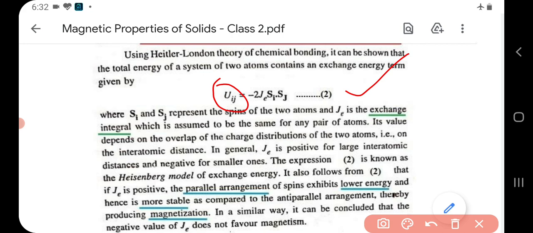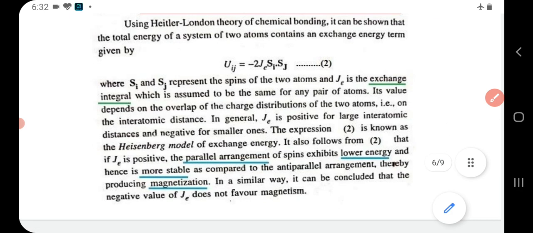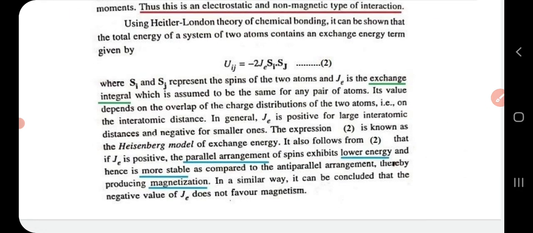Now the value of J, that is the exchange integral, depends on the overlap of charge distribution of two atoms. In simple words, the value of the exchange integral depends on interatomic distance. Let us see how the exchange integral depends on interatomic distance. If the interatomic distance is large, then the exchange integral J will be positive.